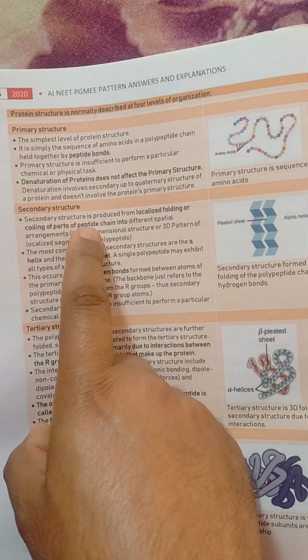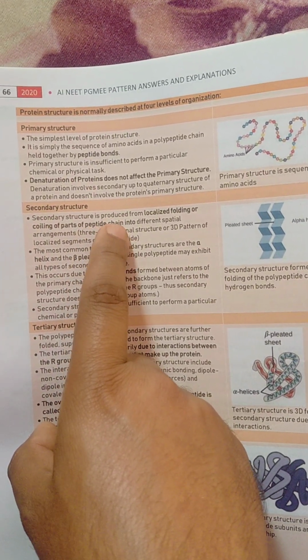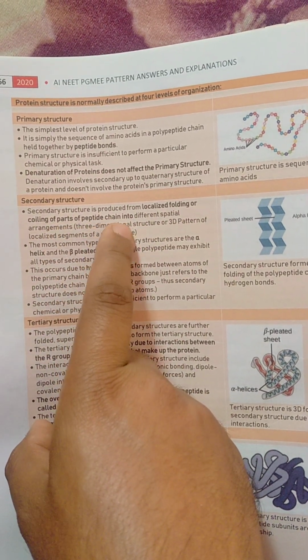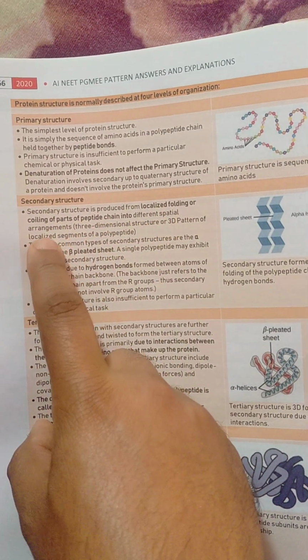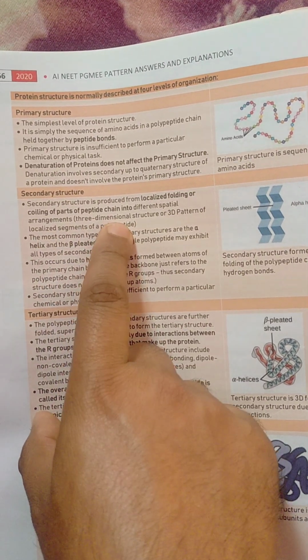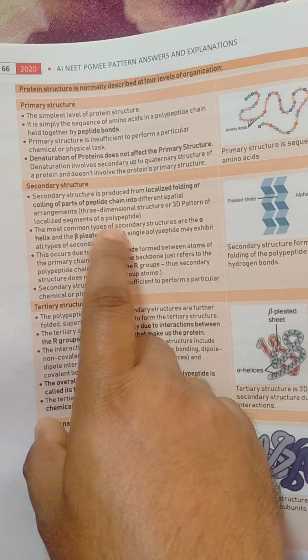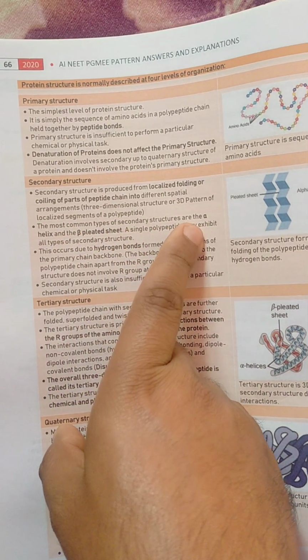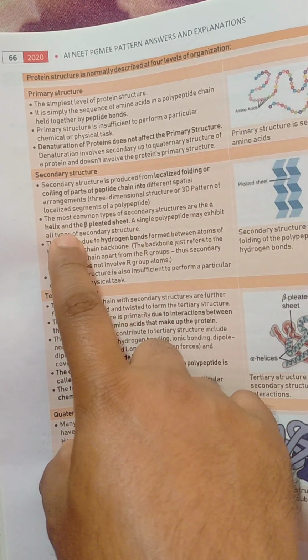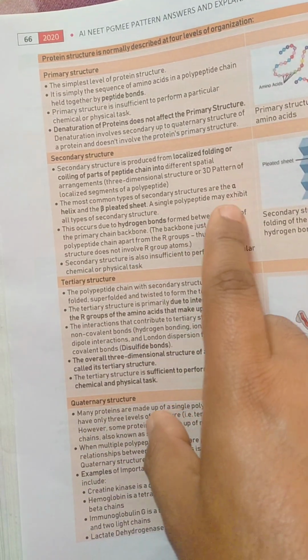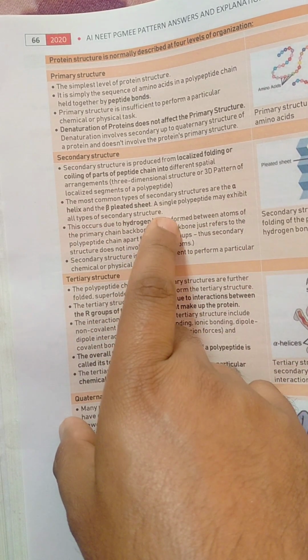Secondary structure is produced from localized folding or coiling of parts of the peptide chain in different spatial arrangements. It is a 3D pattern of a localized segment of a polypeptide. The most common types of secondary structure are the alpha helix and the beta pleated sheet. A single polypeptide may exhibit all types of secondary structures.